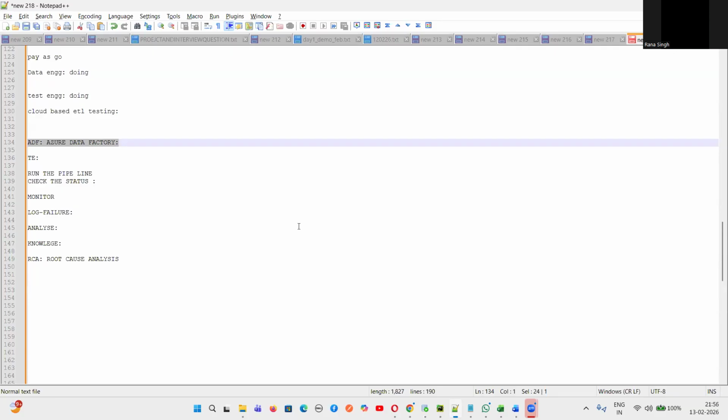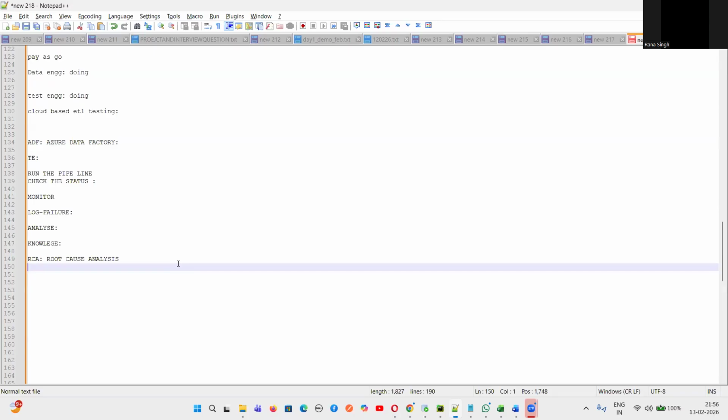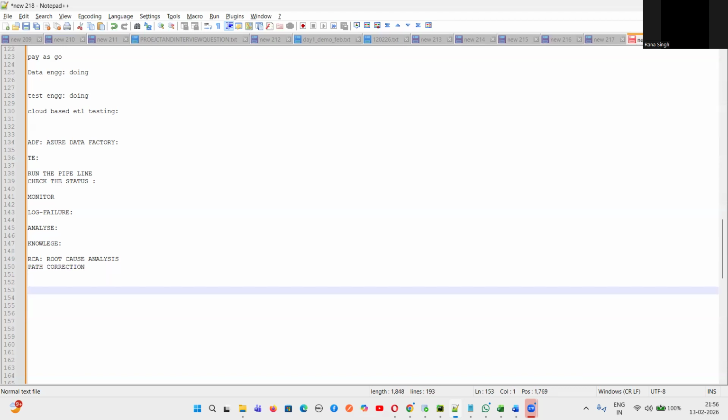Can you give an example? Yes, the example is I saw the path set by the developer for the source file was wrong, and that is why we were getting the error, or the file name was wrong, and then we suggested to the developer based on the error logs. He changed the path and it ran successfully. This is one example of path correction. This is the root cause analysis I did in my project.